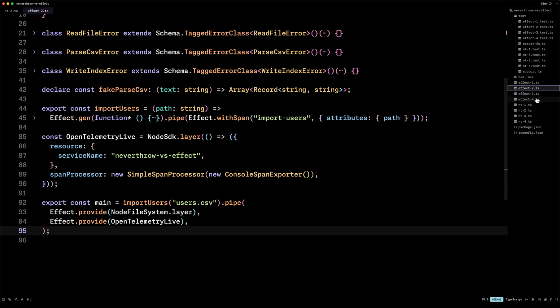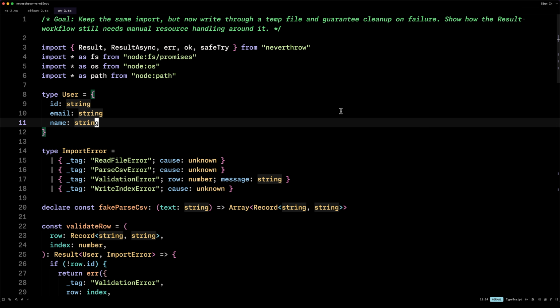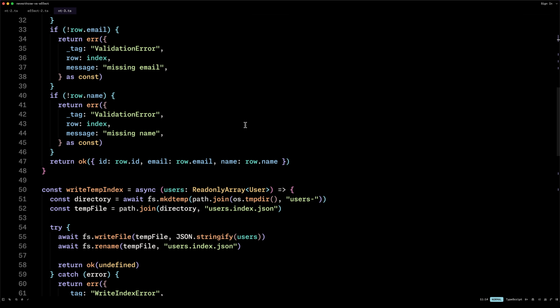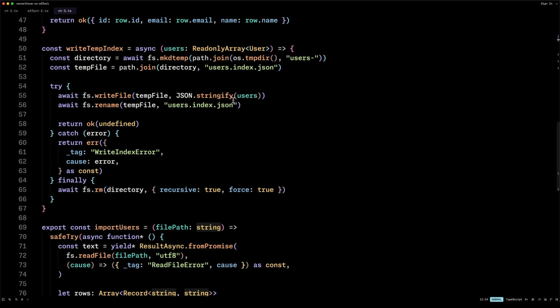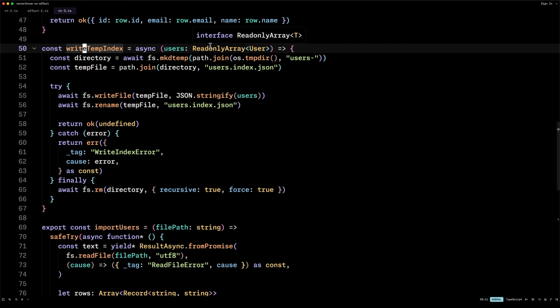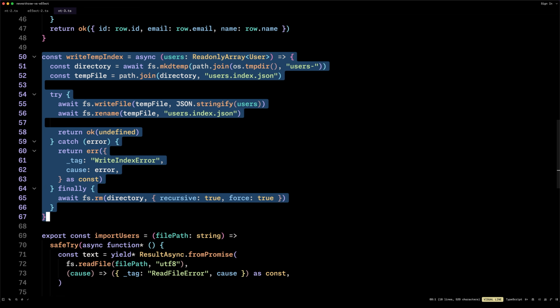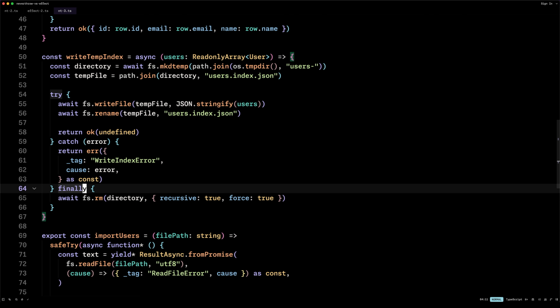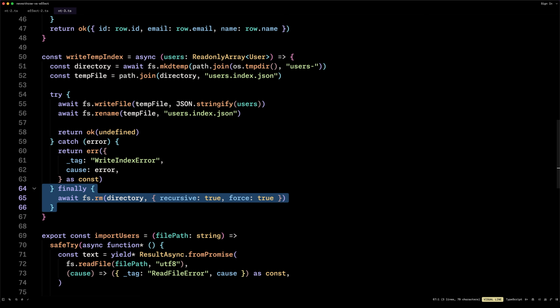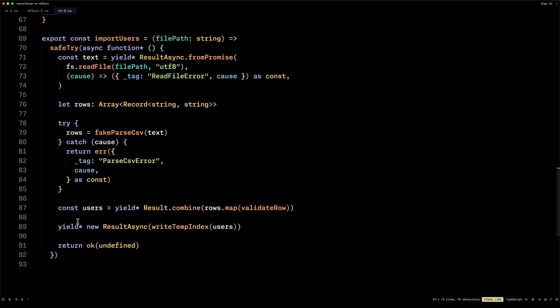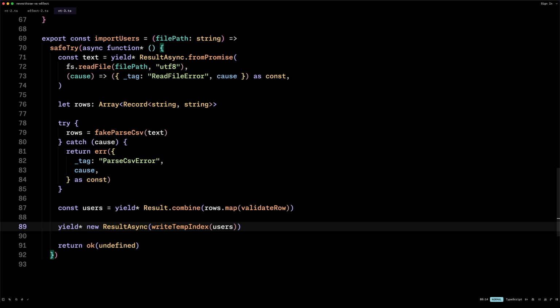Let's now move on to the third example, and for this one we need to write through a temporary file and guarantee cleanup on failure. So same thing as before, I've removed concurrency for this example just so we keep this focused, and notice how we have to deal with the temporary logic imperatively. We need to do the try catch blocks, and then the finally, of course, that will remove the temporary file. So here we would need to say yield new result async and then write temp index and for the users.